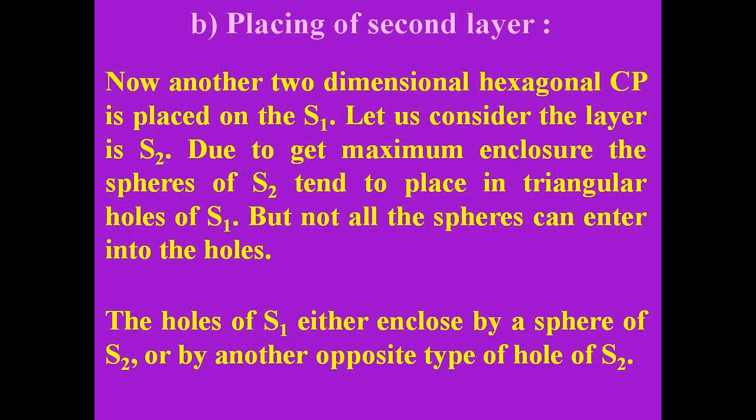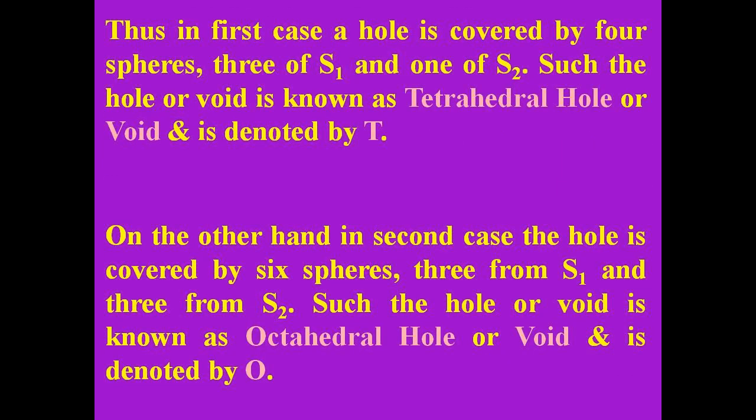Now another two-dimensional hexagonal CP is placed on S1. Let us consider the layer is S2. To get maximum enclosure, the spheres of S2 tend to be placed in triangular holes of S1. But not all the spheres can enter the holes. The holes of S1 are either enclosed by a sphere of S2 or by another opposite type of hole of S2. Thus, in the first case, a hole is covered by 4 spheres, 3 of S1 and 1 of S2.